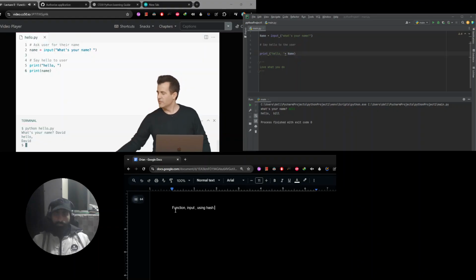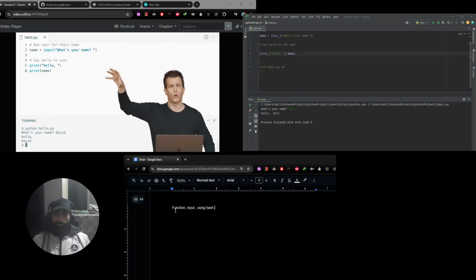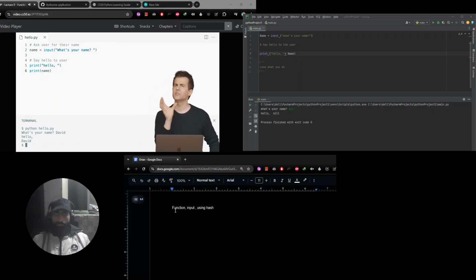Clearly, it seems to be the case that the print function is automatically outputting a blank line. It's moving the cursor automatically for me to the next line, because that's why I'm seeing hello on one line and David on the next, and then my prompt, the $ sign, on the line below that. So print seems to be presuming automatically that you want it to move the cursor to the next line after you pass it some argument. But you can override that behavior. Again, functions take arguments, which influence their behavior. You just have to know what those arguments are.